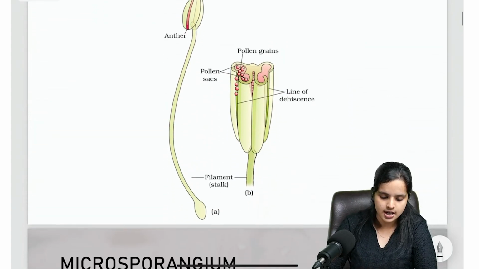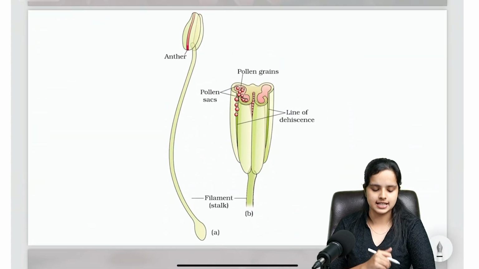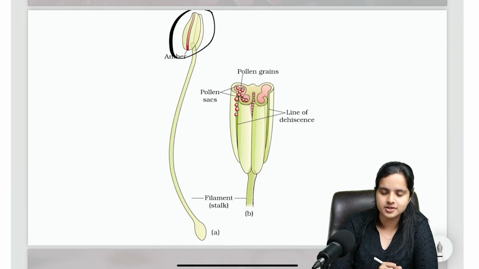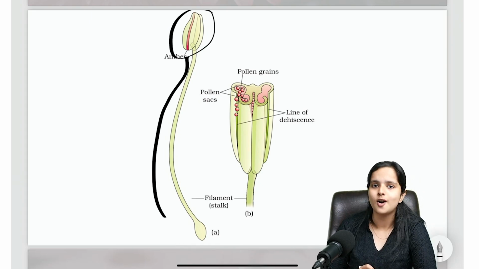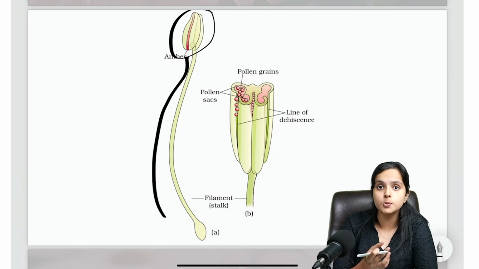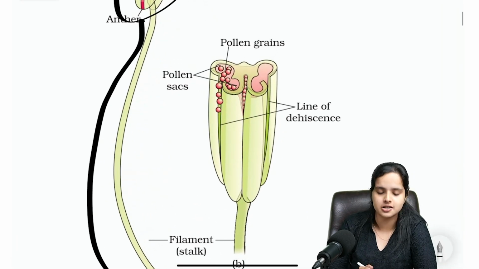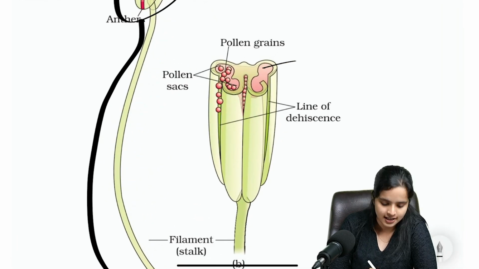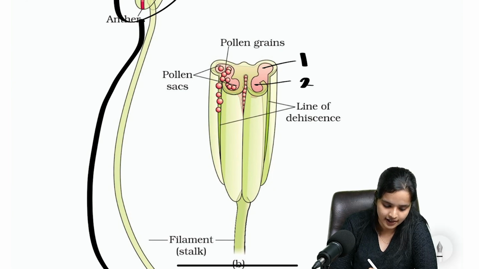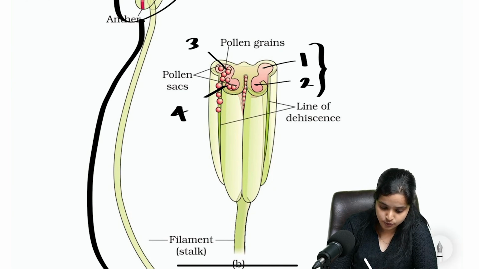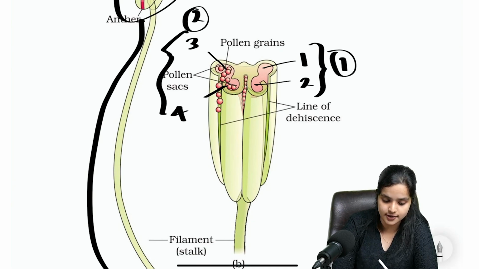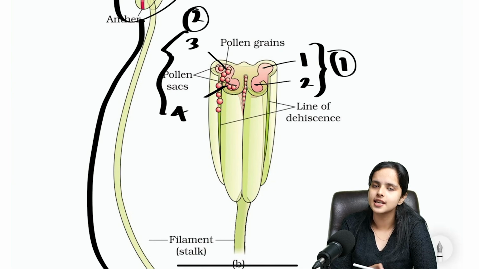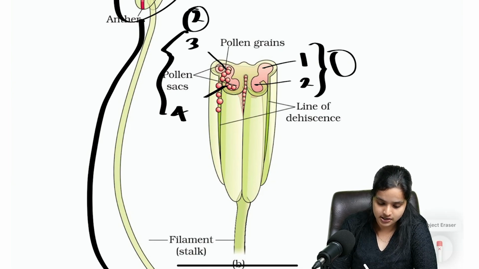I'll show you an image. This is the image that you have in your NCERT textbook. You can see the lobed structure, the anther, over here. You have the long, slender filament or the stalk. And if you zoom into the anther, you can see a tetragonal structure. Here you have the first theca, the second theca, the third theca and the fourth theca, and these 2 are in one lobe and these 2 are in another lobe. So you have 2 lobes and 4 thecas or 4 microsporangia.